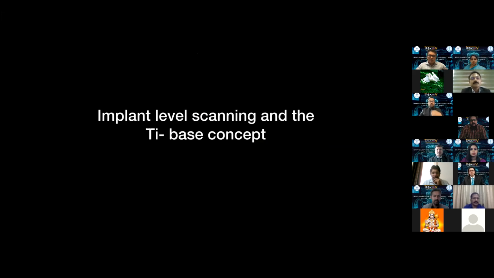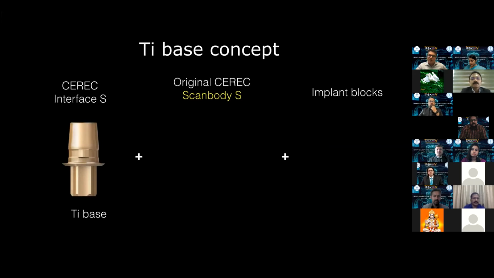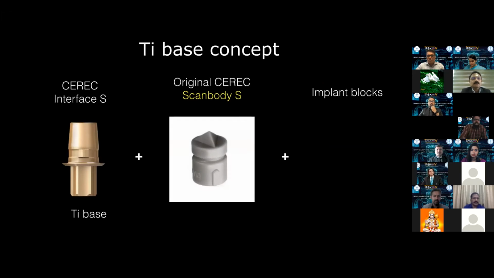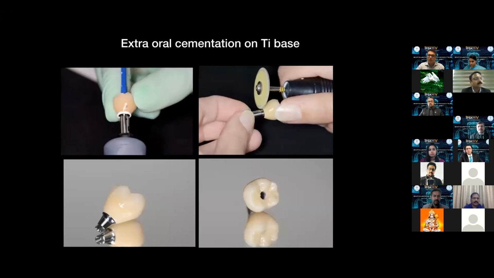But the correct way of using CAD CAM is using a titanium base. So in the Ti-base concept, you have an abutment, which is a Ti-base, which is specific to the implant system that you're using. You have a scan body that you need to attach over the Ti-base while doing the scan. And then you have dedicated CAD CAM blocks with a hole in the center because we are going to convert this into a screw retained prosthesis.